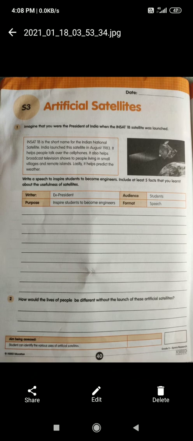Second question: how would the lives of people be different without the launch of satellites? Think that if satellites were not there, how our lives would be, and write that.